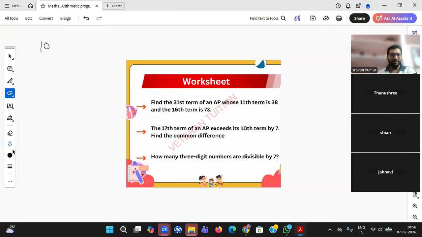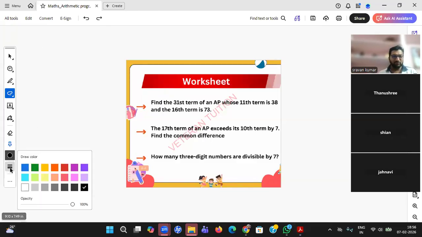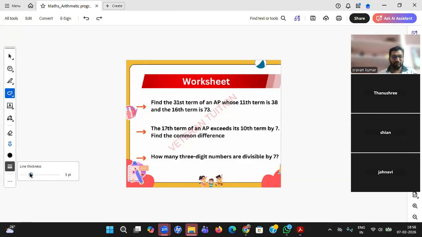First of all, you need to check whether 100 is divisible by 7 or not. How to check? You all know. Divide by 7 and the remainder should be 0.